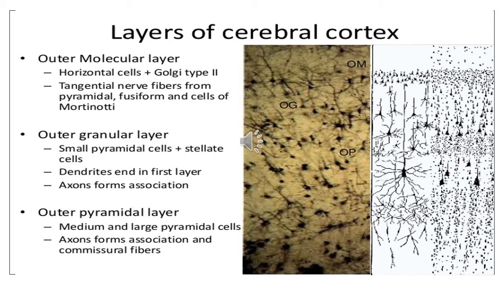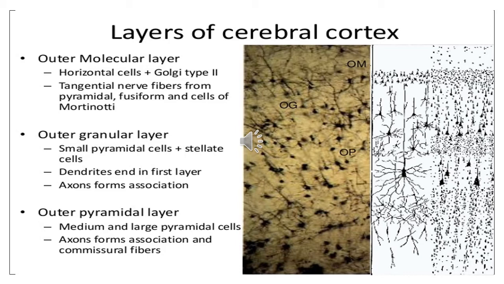Now why this layer is called the molecular layer, and it is also called the plexiform layer, because it chiefly consists of cell processes, that is the dendrites and axons of the cells which are present in the deeper layers. When the section is made for the nerve fiber, these transversely cut cell processes give a punctate or molecular appearance of this layer. Now, as I've told you that it also contains neuroglial cells and some horizontal cells. They are also present in this layer.